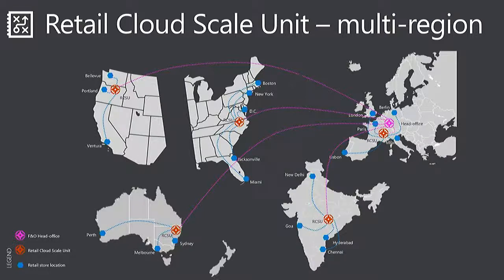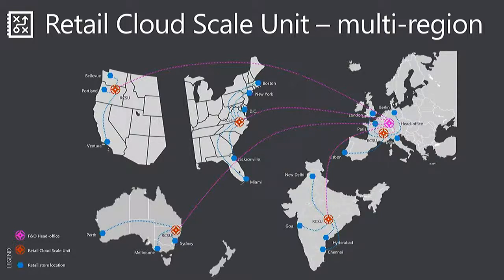And there's another interesting factor to consider here. And that factor is even for calls which are real-time calls, which cannot be fully served locally by the cloud scale units. So some example would be you have a customer who wants to redeem a gift card. So those are calls, typically you want those to be based on real-time data, not a cache of the data in a cloud scale unit. In which case, the cloud scale units will make a direct in-proc call over to head office.